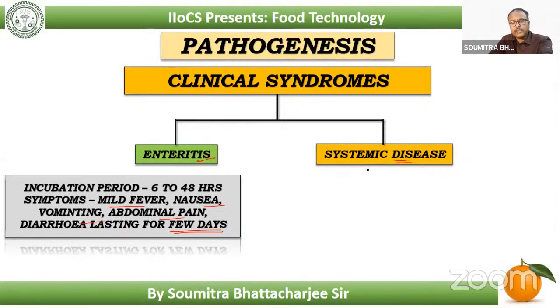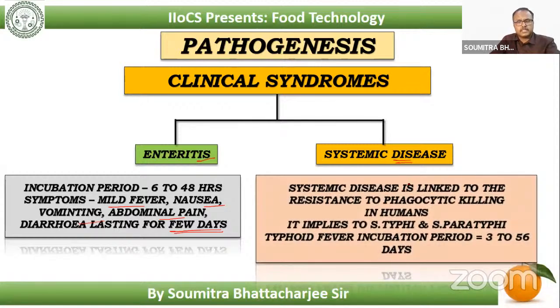Now, if you're talking about systemic diseases, first of all we have to understand what a systemic disease is. A systemic disease is one which is resistant to phagocytic killing in humans.